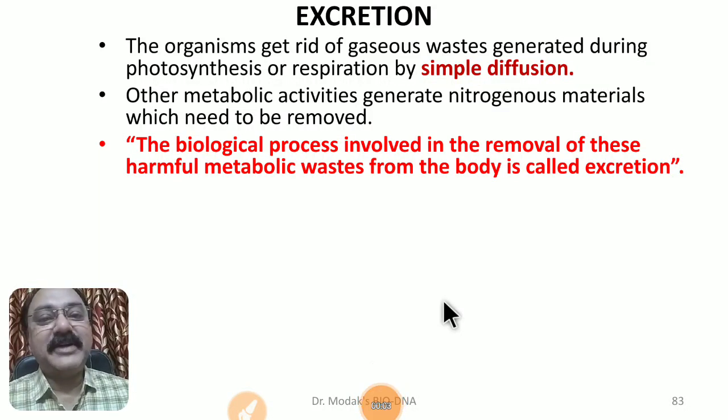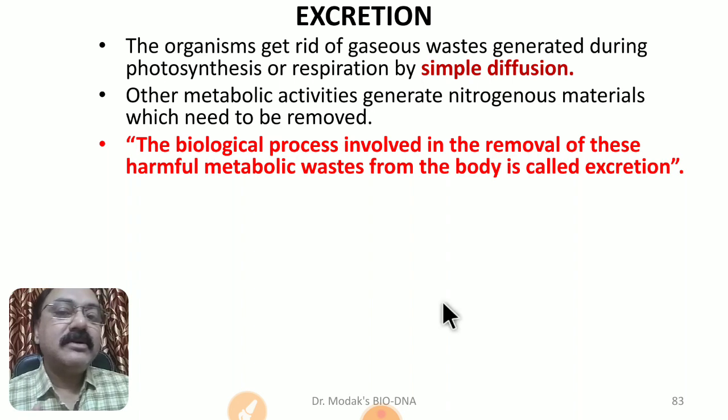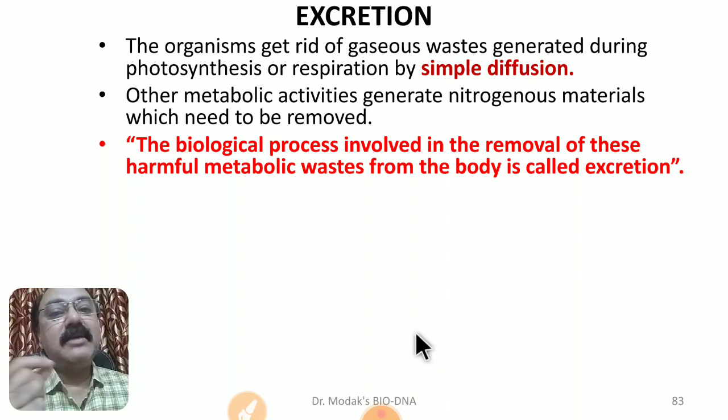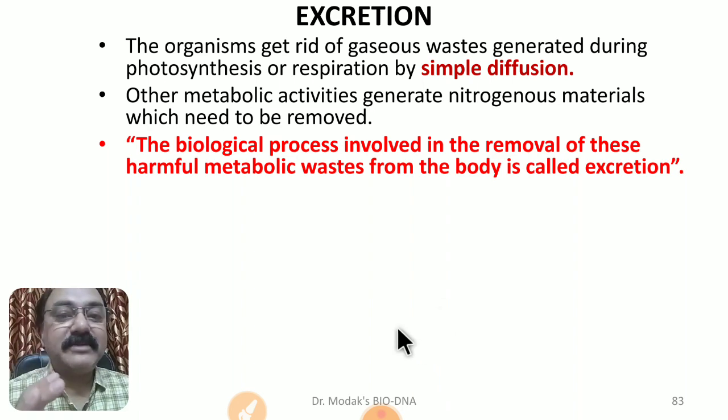Hello, dear friends. Today we are going to learn one of the most important life processes. By now, we have discussed nutrition, transportation, respiration, and one more important process required by living organisms to get rid of the toxic waste that is produced in the cells and body of living organisms during metabolism, that we call excretion.